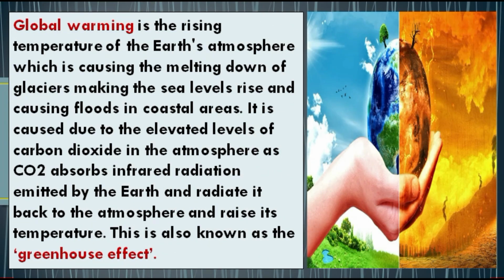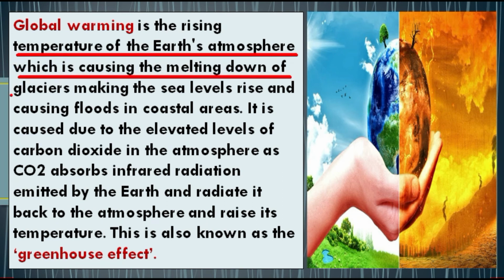Students, global warming means the rising average temperature of Earth's climate system. And due to this global warming, the temperature of the Earth's atmosphere increases, which is causing the melting of glaciers, making the sea level rise and causing floods in coastal areas.